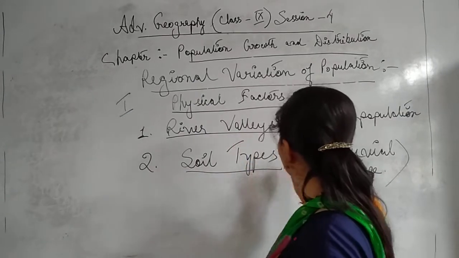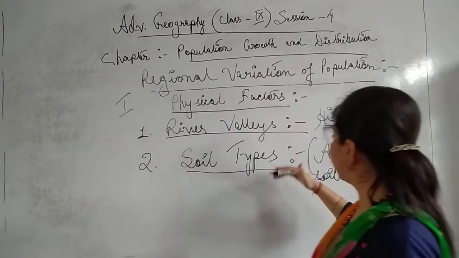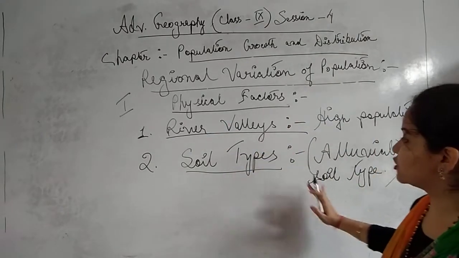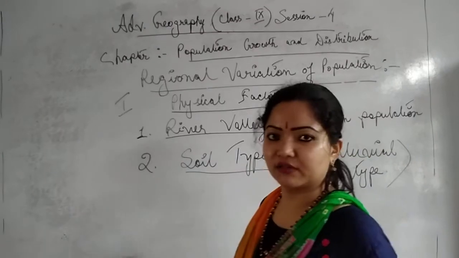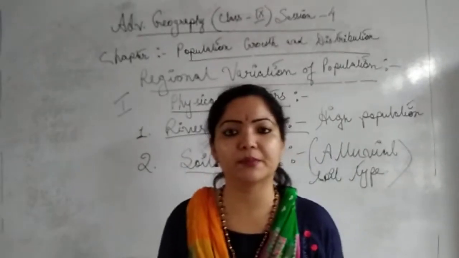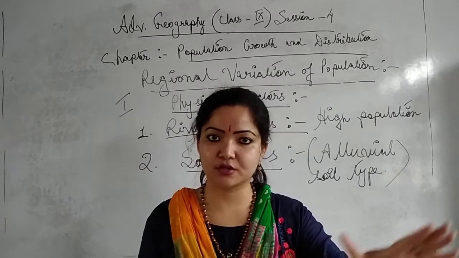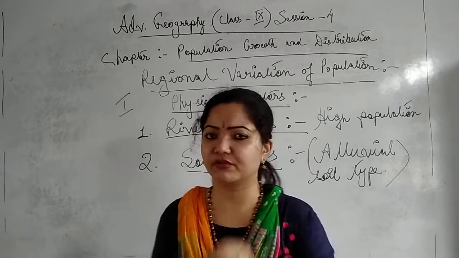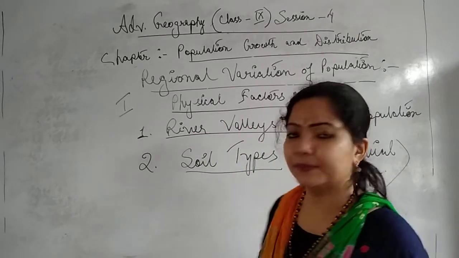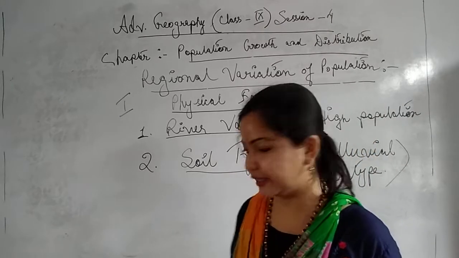So people always settle in river valley areas where they can find alluvial soil, which is quite good for cultivation. Depending on the soil types, people will move from one place to another, and they will always prefer the river valley areas where they find this very good type of soil. Is it clear now?